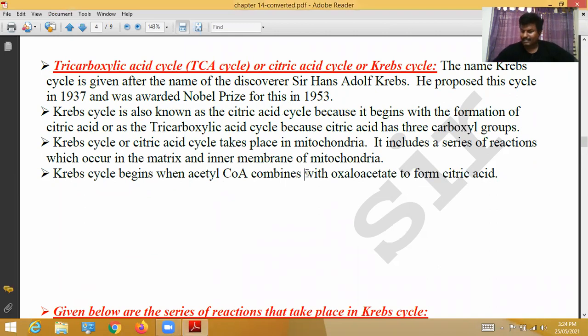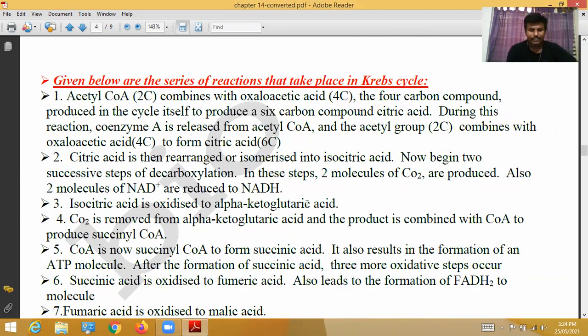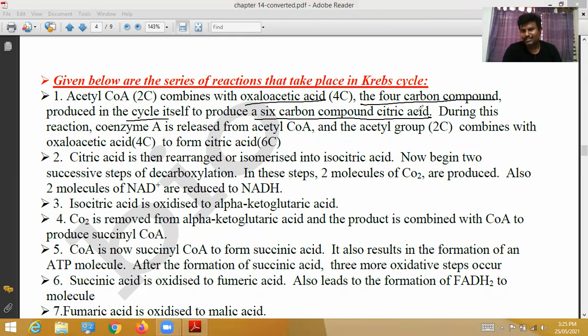Citric acid cycle. Next, given below is the schematic representation. First, acetyl coenzyme A combines with oxaloacetic acid, the 4 carbon compound produced by the cycle itself, to produce the 6 carbon compound citric acid. Just now I said that.